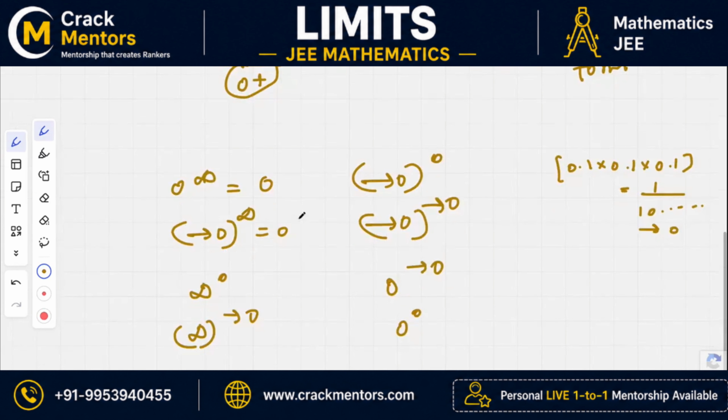Infinity power 0. Here you might have this doubt that if we see it from this perspective, the answer should be 1. But if we see it from this perspective, it should be infinity, because infinity multiplied zero number of times. So there's a confusion. So this is actually not defined. Don't say not defined, say indeterminate.